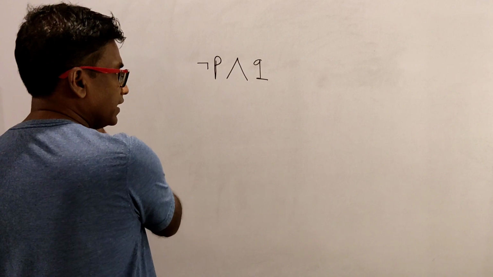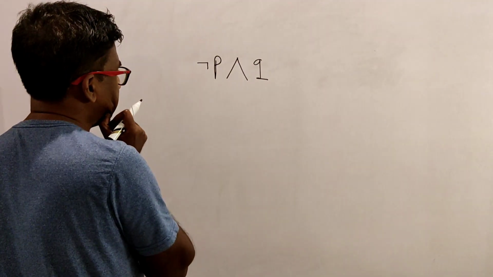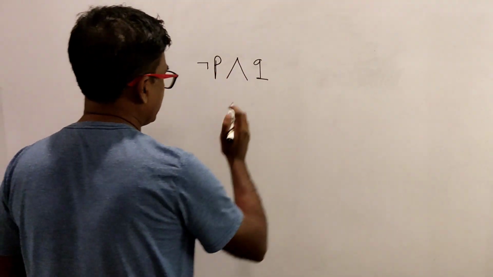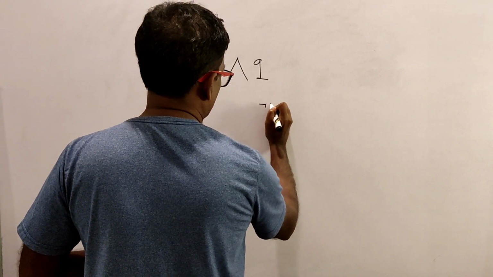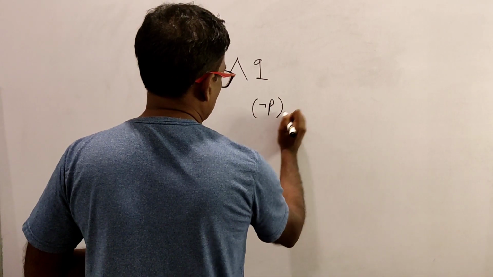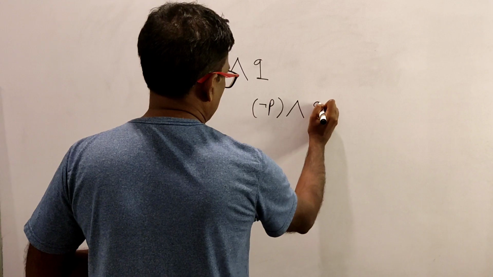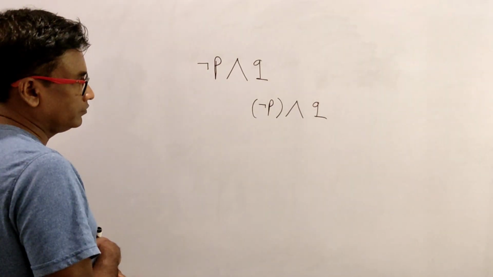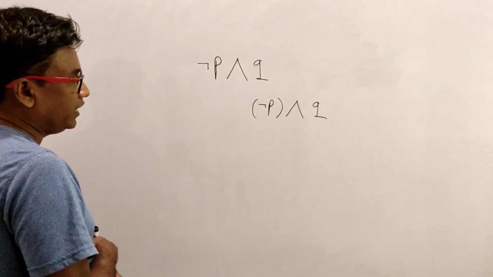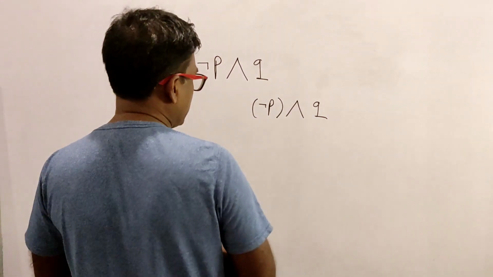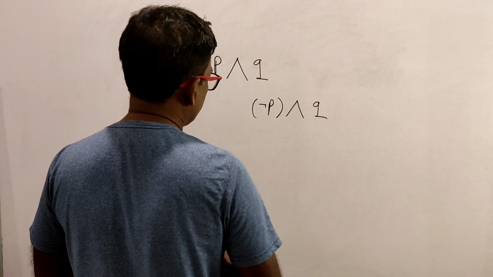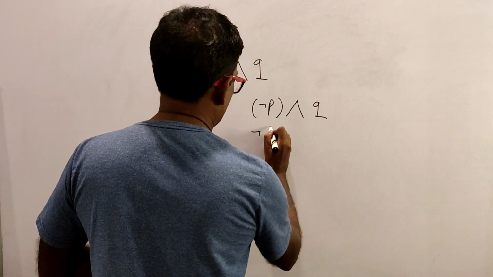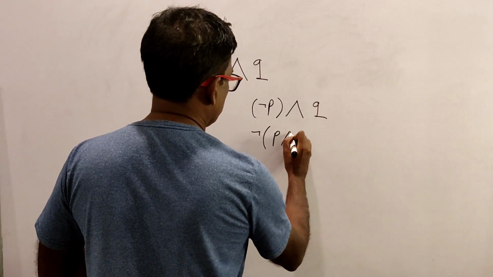Now, if you consider negation first, we will conceive this as the conjunction of not P and Q. Okay? If you consider the conjunction first, you would conceive this as the negation of the conjunction P and Q.